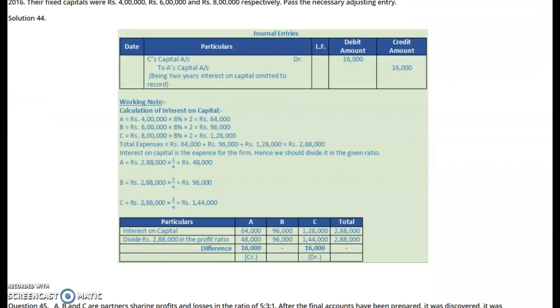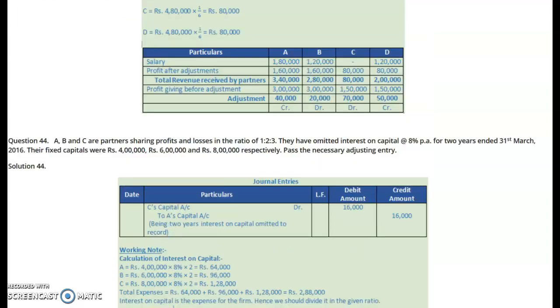This total amount which is credited to them will be debited to them. Why do we debit it to them? Because this interest on capital, which was not earlier provided, they had taken as a part of profit. So that will be taken back from them. ये अमाउंट उनसे हम वापस ले लेंगे और उसको डेबिट करेंगे. But debit किस रेशो में करेंगे? बड़ी इंपॉर्टेंट चीज है, 1:2:3.